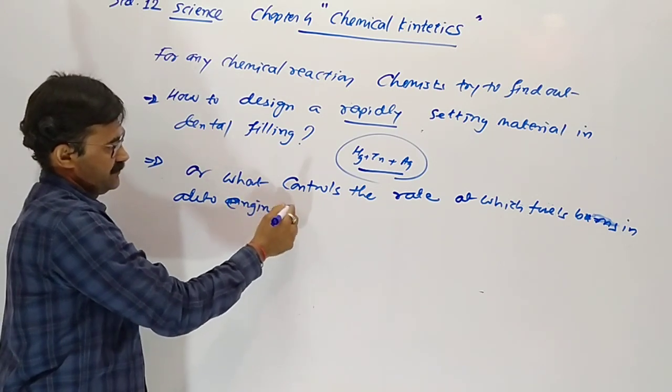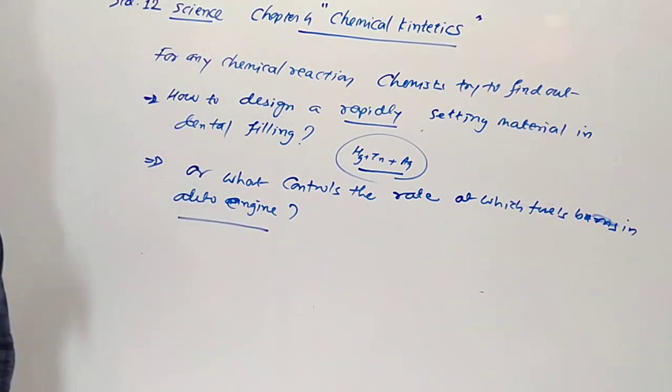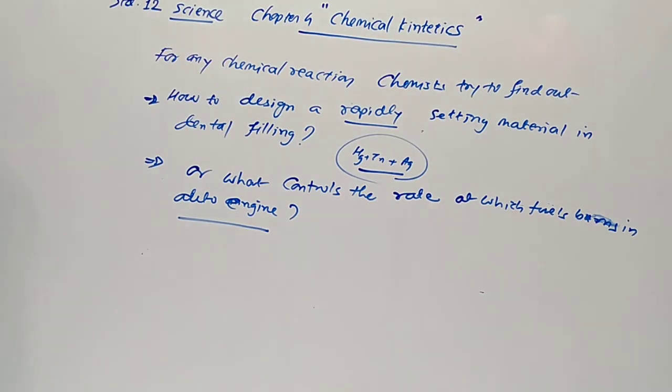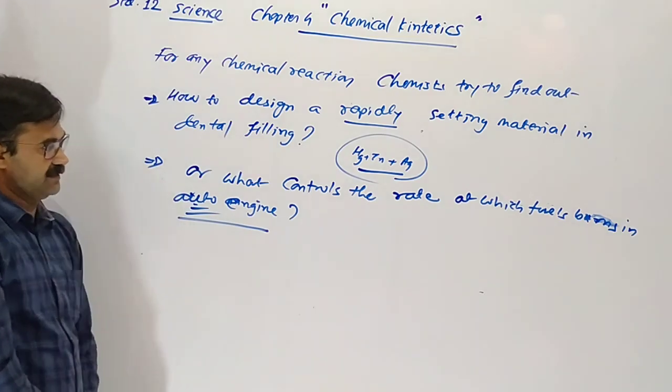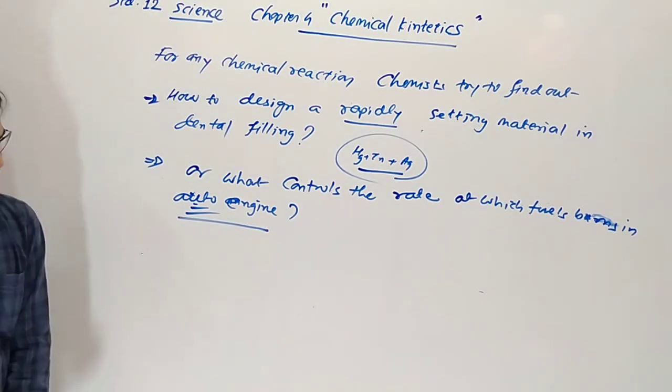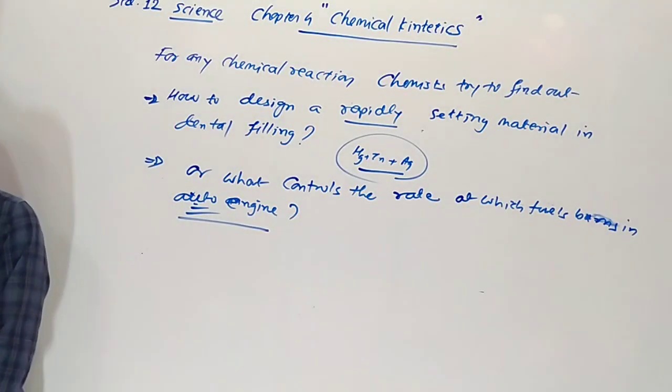What controls the burning speed, the rate? In an engine, fuels are burning. Auto engine means four-wheeler, two-wheeler, where fuel is burned.